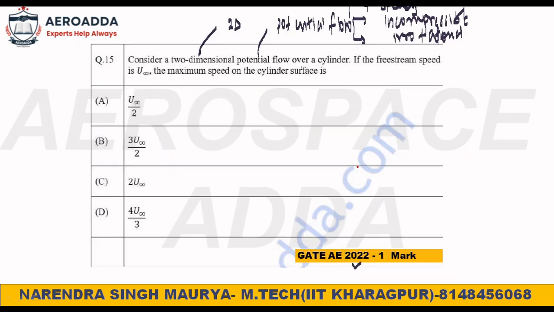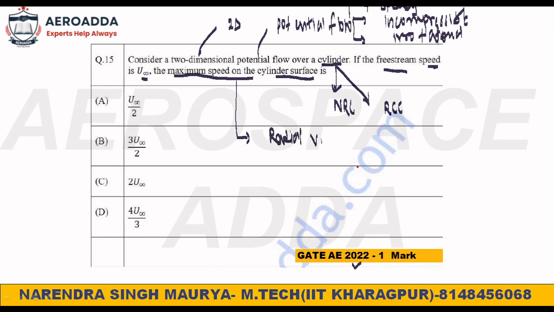If the flow is over a cylinder, we had seen the cylinder case. One was the non-rotating cylinder, and another was the rotating circular cylinder. Both we had seen. If the free stream speed is given as u infinity, the maximum speed on the cylinder surface we had calculated. We had seen two types of speed. What was that?